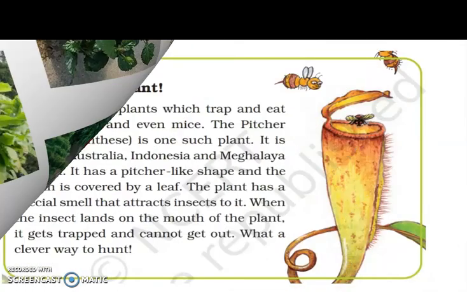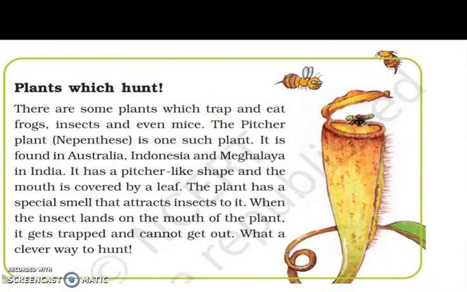Next is plants which hunt. Students, there are some plants which trap and eat frogs, insects and even mice. The pitcher plant, Nepenthes, is one such plant. It is found in Australia, Indonesia and Meghalaya in India.